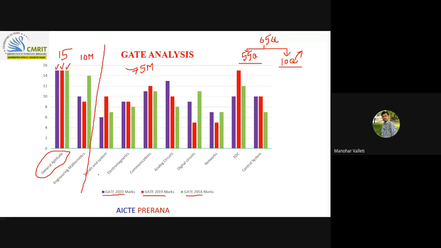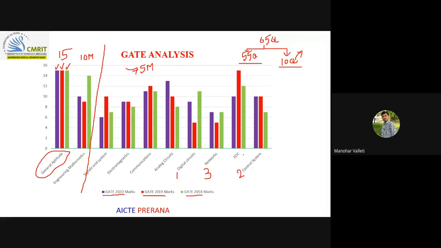Among these, digital electronics is number one, the easiest subject. Next, control systems. Networks is also easy, but seeing the number of questions asked in network analysis, it is given next priority. Next, signals and systems, electromagnetics, and analog circuits. Next, EDC.